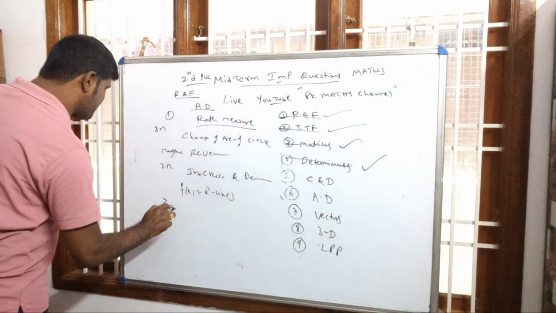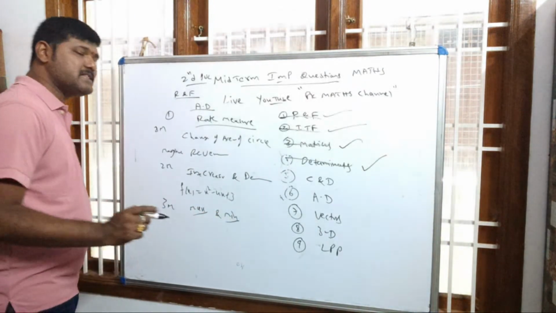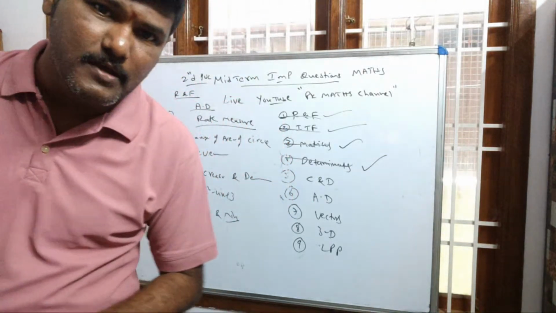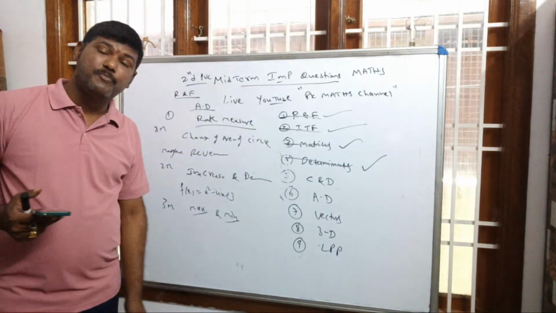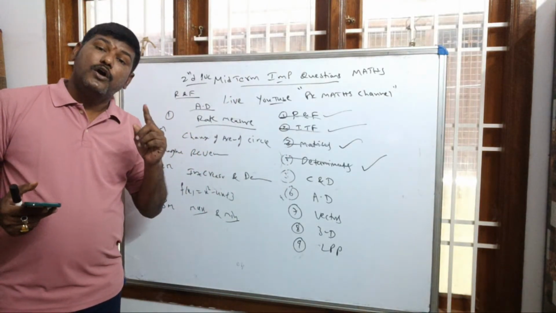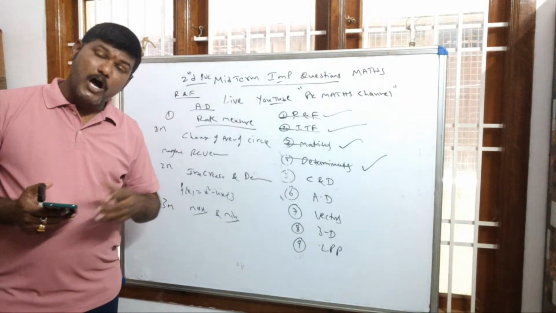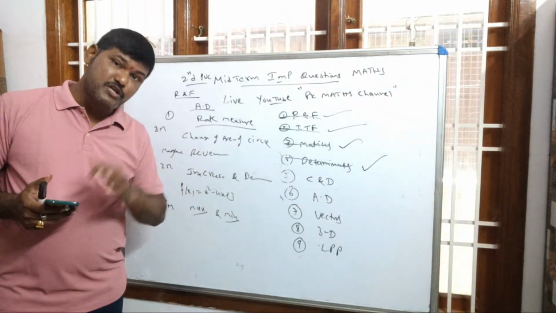Come back to 3 marks, maximum and minimum. If you see maximum, minimum, they are asking 2 types of questions. Which type of question they will ask, particularly in maximum, minimum, dear students? Find the value of maximum, minimum, they will ask for 2 marks. Or say at which point it is maximum, minimum, they will ask for 2 marks. But 3 marks, one question, very important.